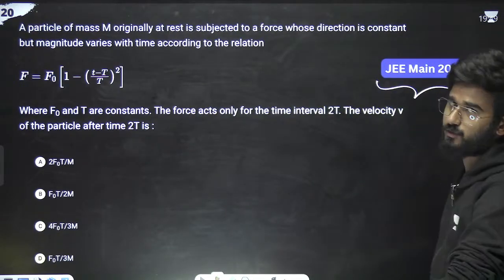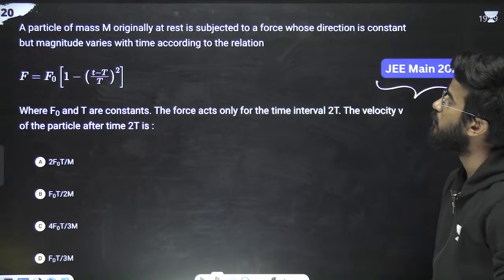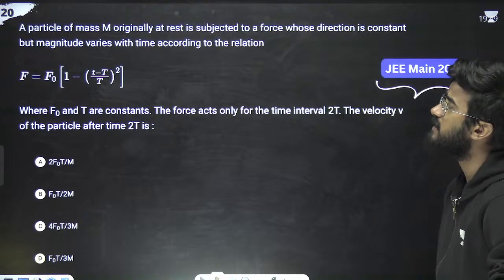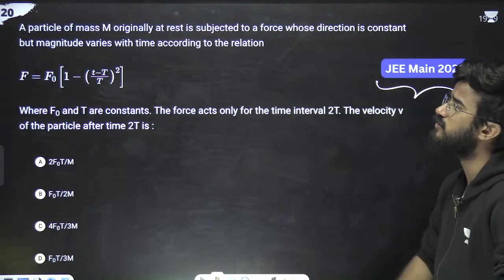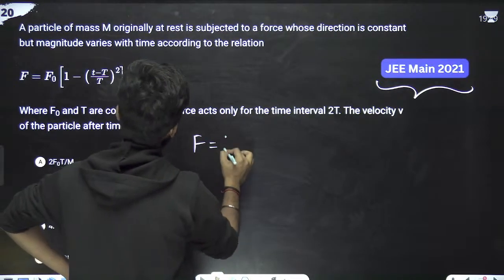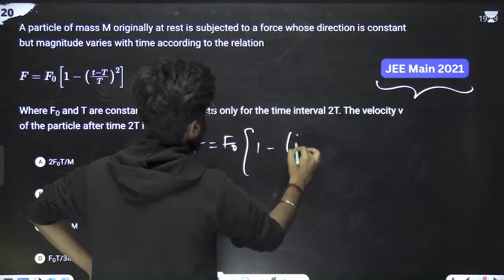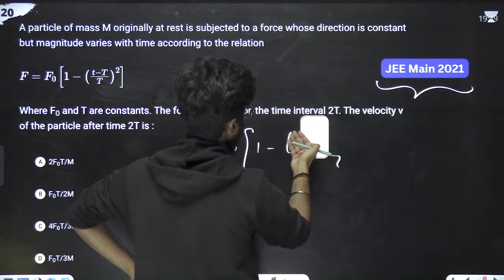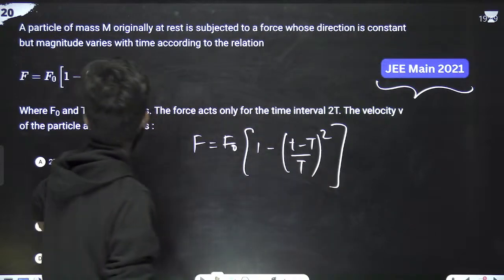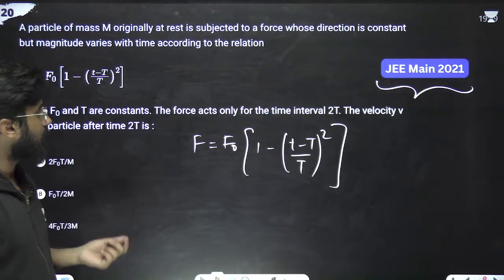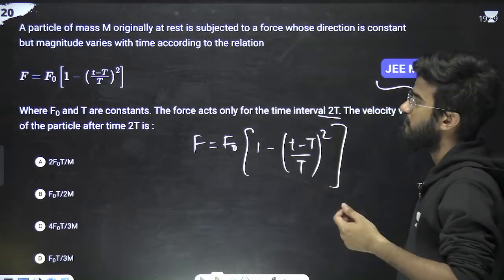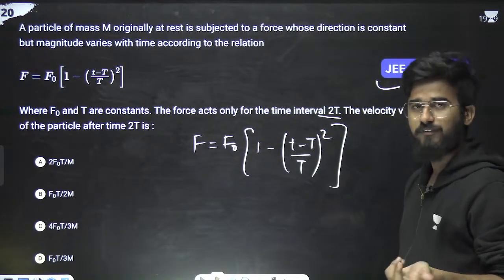JEE Main 2021. What the question is saying: a particle of mass m originally at rest is subjected to a force whose direction is constant, but magnitude varies with the time according to the relation F equals F naught times 1 minus (t minus T upon T) square. This is the value of force. F naught and T are constant. The force acts only for the time interval 2T. We have to calculate the velocity of the particle after time 2T.